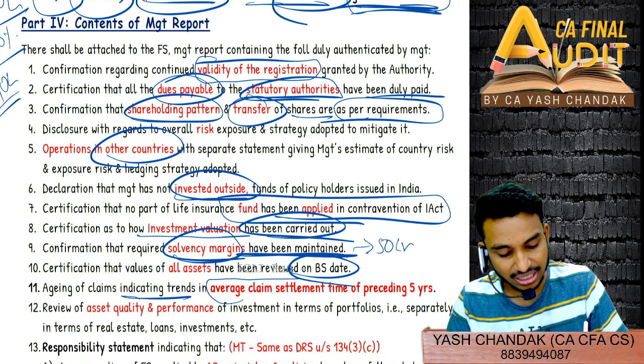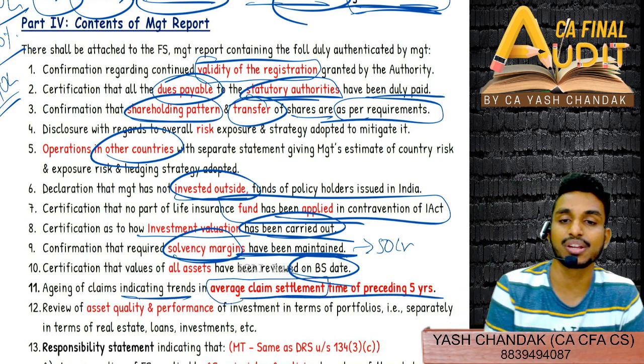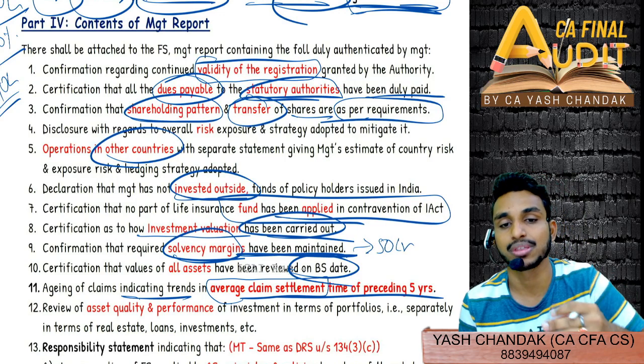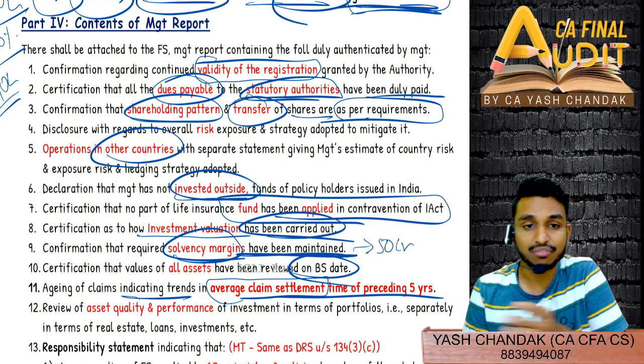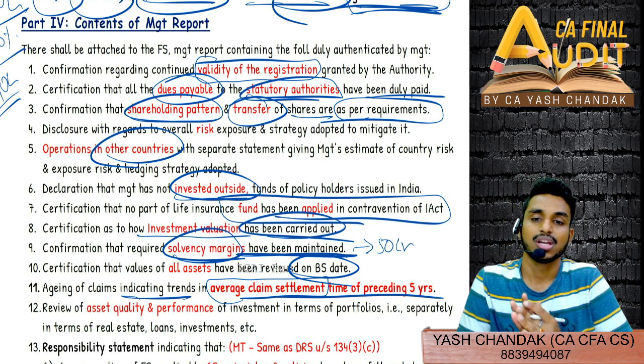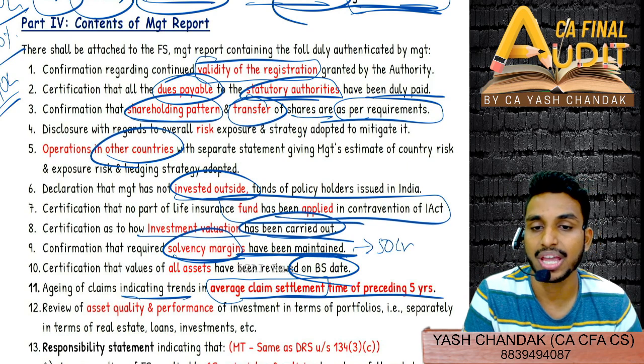Indicate trends in average claim settlement time of preceding 5 years. So how much time generally you take to settle the claims that you have accepted during the last 5 years? 2 days, 3 days, 7 days, 11 days, 15 days? How much time generally you take to settle the claims? Average claim settlement time of preceding 5 years.